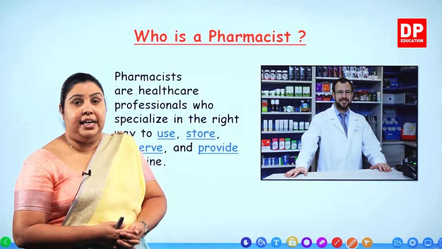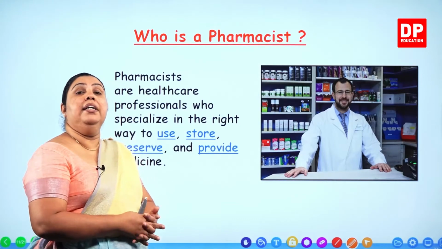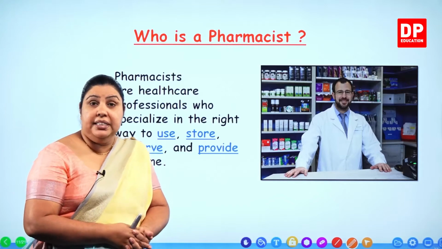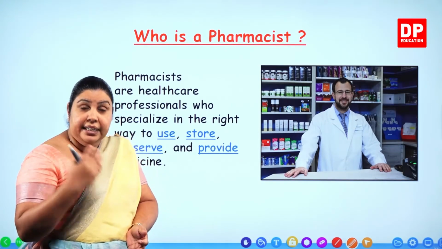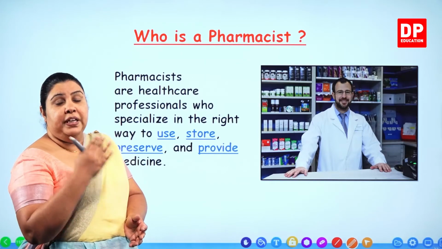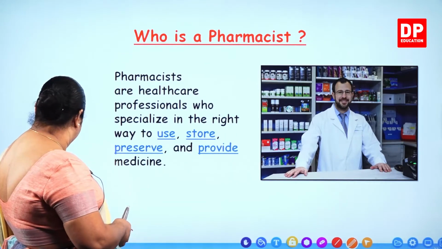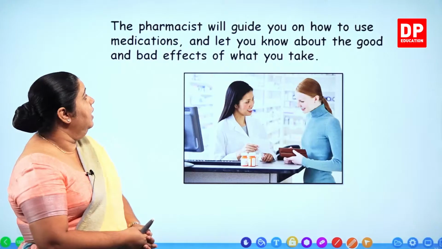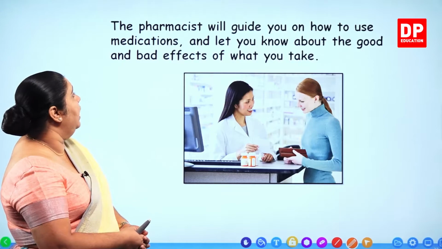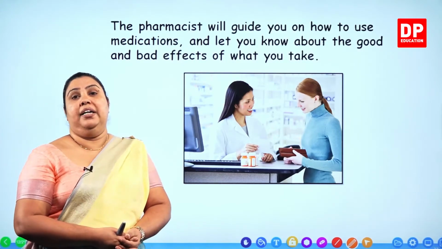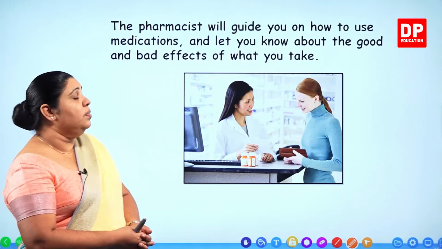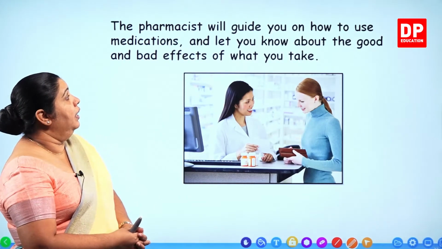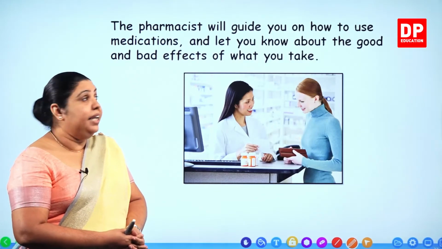තමයි ෆාමසිස්ට් කියලා කියන්නේ. So he is as educated as the other health workers because he has to have a better knowledge of the medicines, about the illnesses, the diseases in order to issue medicines for the people who are sick. The pharmacist will guide you on how to use medications and let you know about the good and bad effects of what you take. Now the pharmacist is also like actually a doctor because that pharmacist can also give you advice, guide you on how to use medications.